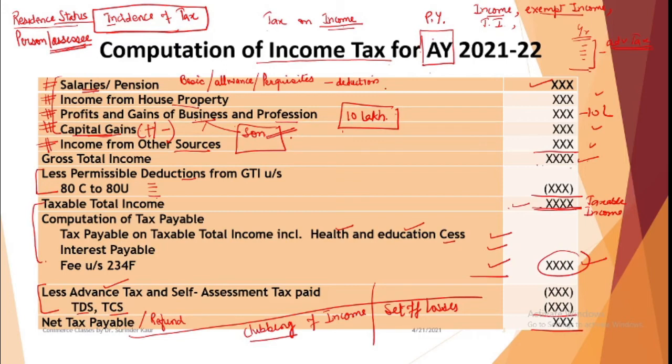So rules relating to set off and carry forward of losses, clubbing of income, everything. All these rules are needed to be learned. So that is why I am saying that it is a very, very lengthy system that we need to understand. Then after this we will come to the practical aspects, that is filing of return. So when to file the return, what are the due dates, what if you do not file the return within the given period, and what are the rules of TDS, TCS, advance taxes, and what are the penalties if you do not follow the rules.